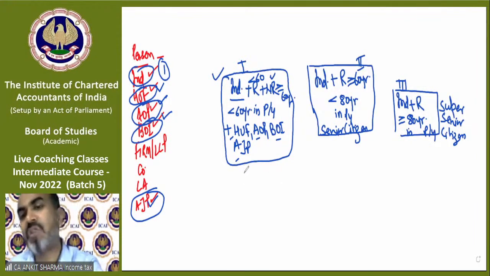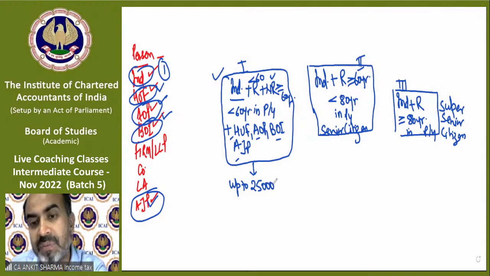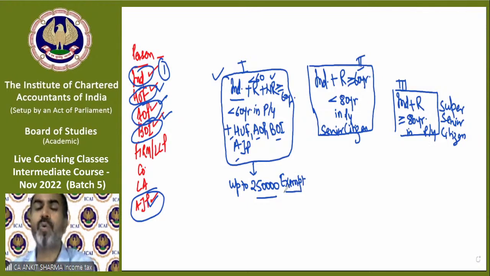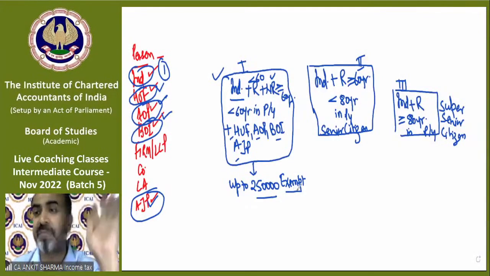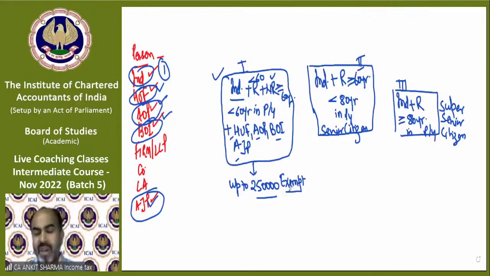Now the provision says, if you fall in this category, the first category, then up to 2,50,000 rupees income is exempt from tax. Whatever you earn in the previous year, up to 2,50,000 rupees is exempt from tax. Like if your income is 2 lakh rupees, you are not going to pay any tax. It is exempt, like for all of us, if you are resident and less than 60 years of age.